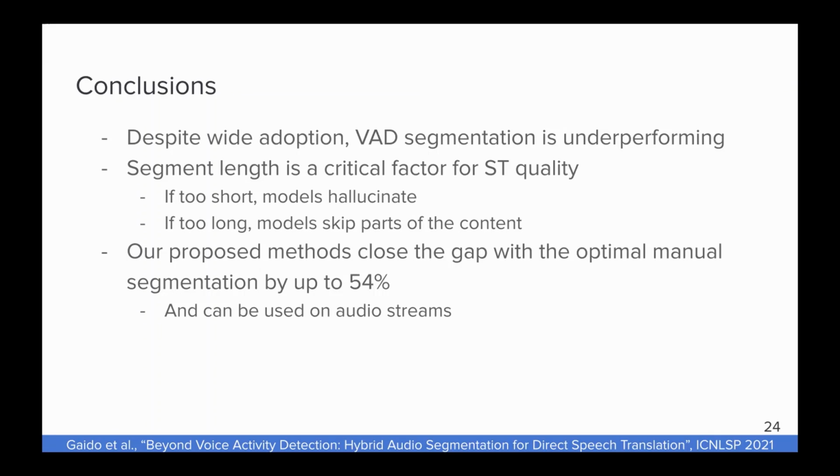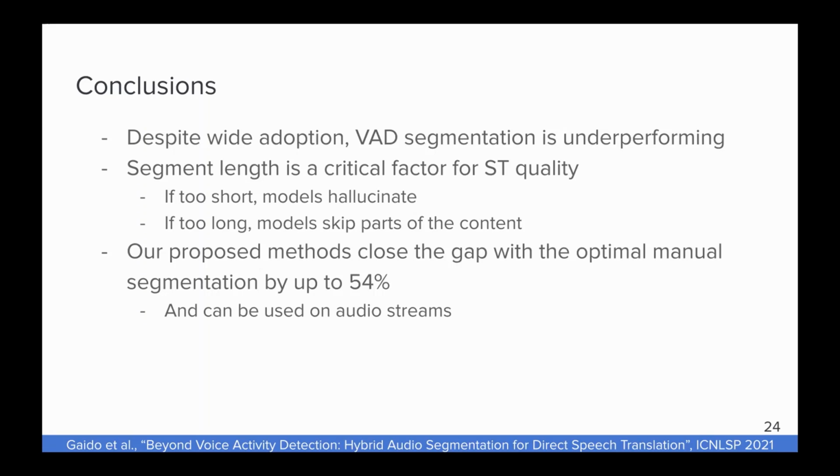In case we have too short segments, models tend to hallucinate and generate content which is not present in the audio. While if they are too long, models tend to truncate, to skip parts of the content. And so some parts are not rendered in the output translation.